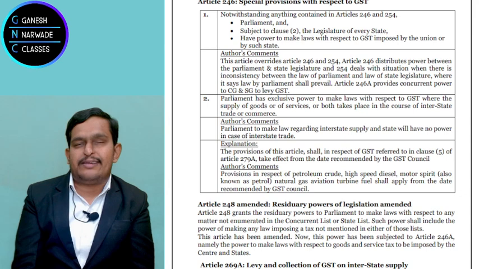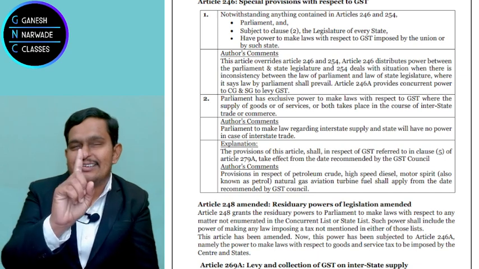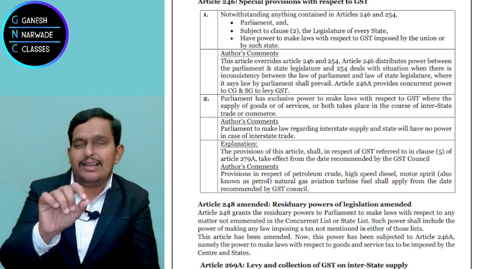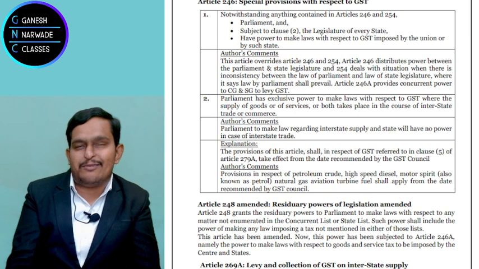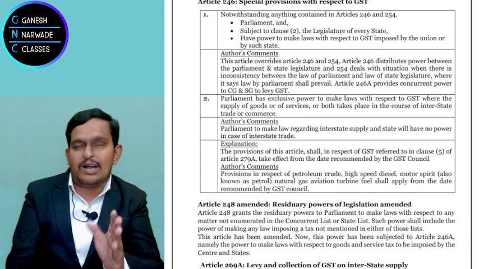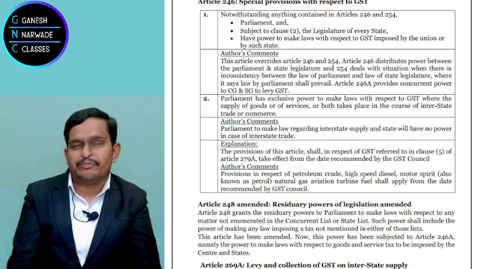So when I purchase a software from America, there are no two states involved, only one state, Telangana. But still a different country, America, is involved. In this case also, the IGST law will apply. That means only the central government can make the law. That's what clause 2 talks about.